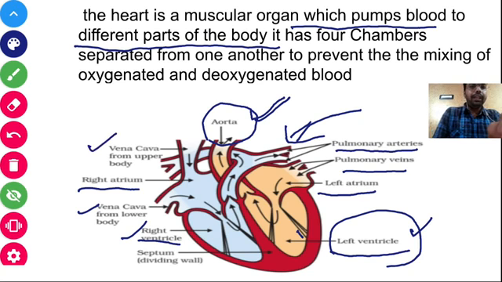From the upper body and from the lower body, that is the vena cava, the deoxygenated blood enters the right side. The deoxygenated blood from the right atrium moves to the right ventricle, and from the right ventricle it then moves to the lungs for further purification, and again the circulation goes on. It comes to the left side, to the left atrium, to the left ventricle, and then goes to the body through the aorta.